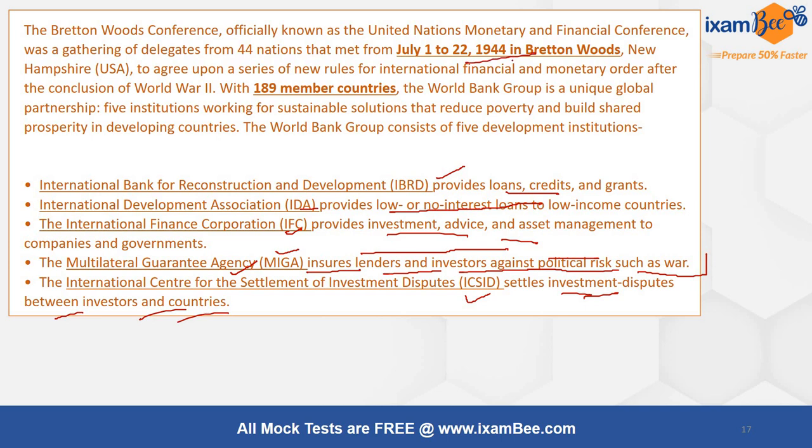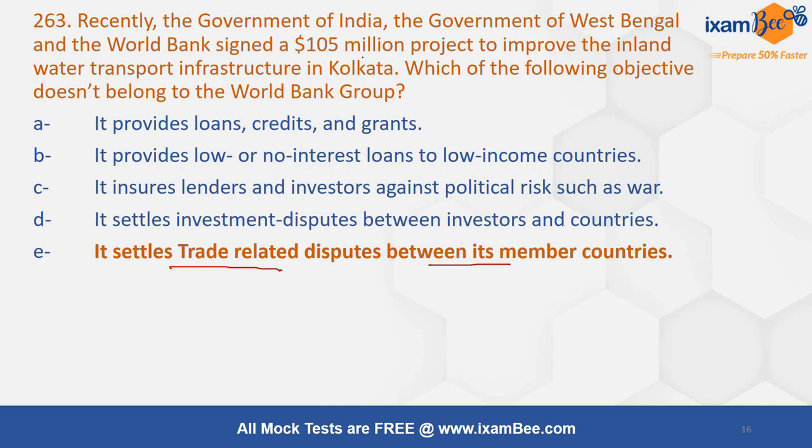As per this, the 1944 Bretton Woods Conference was held from July 1 to 12. Delegates from 44 nations were there, and today there are 189 member countries in the World Bank Group, having these 5 institutions.